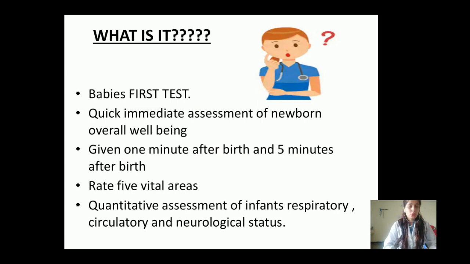Next, what is the timing of it? Generally we are using this scoring and criteria 1 minute after birth of the baby and 5 minutes after birth of the baby.